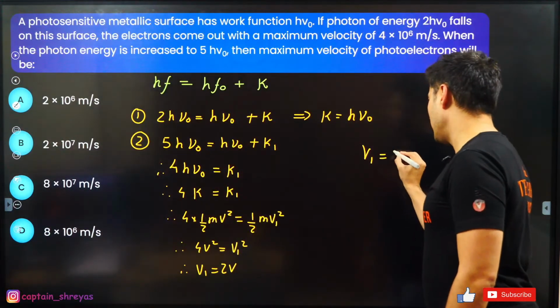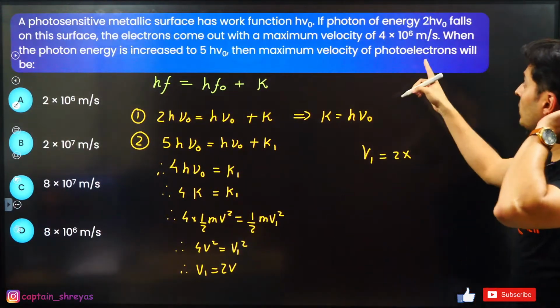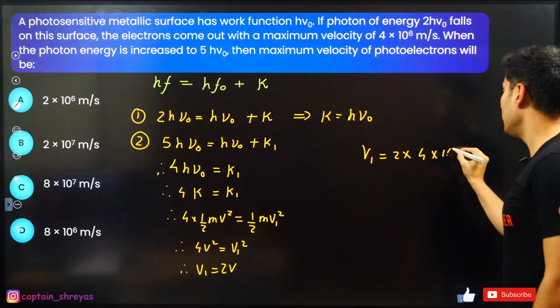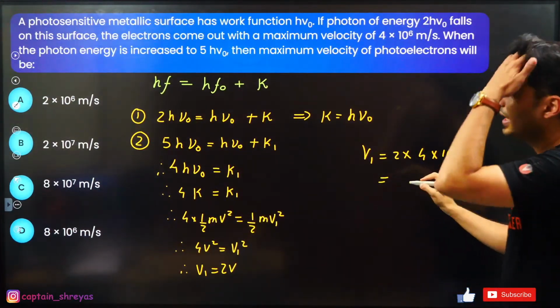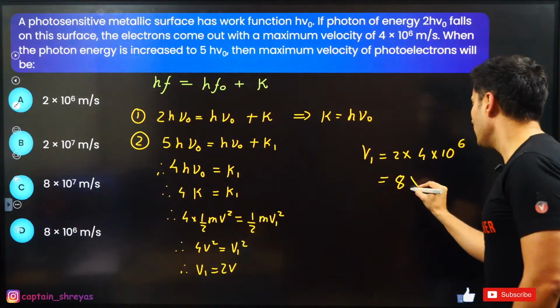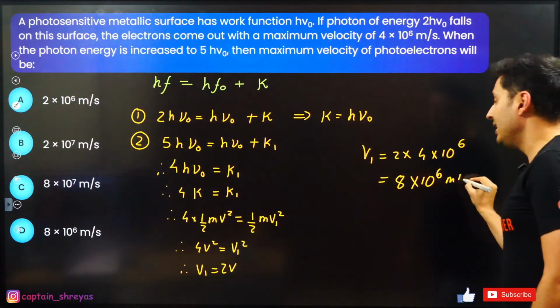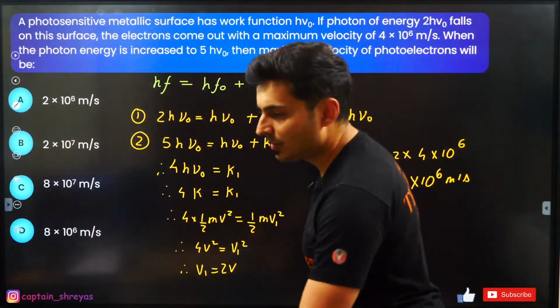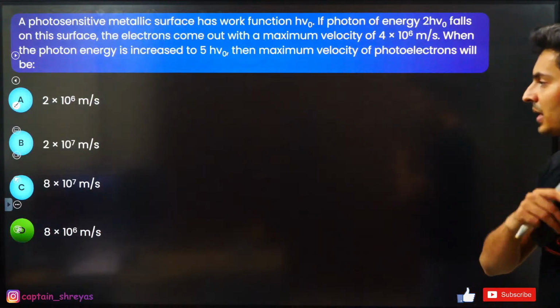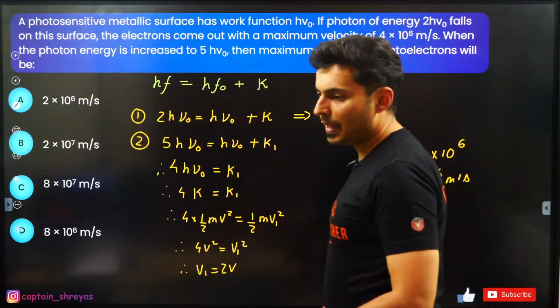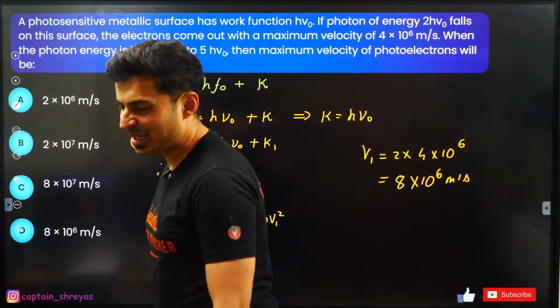That means the new speed will be 2 times the old speed. It is 4 into 10 to the power 6, so the correct answer will be 8 into 10 to the power 6 meters per second, and that is nothing but option D. Check this out. Yes, it is option D, Arvind, be careful.